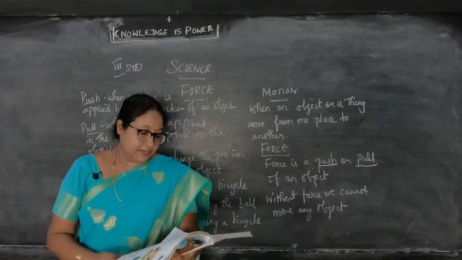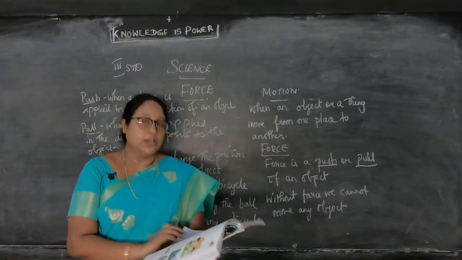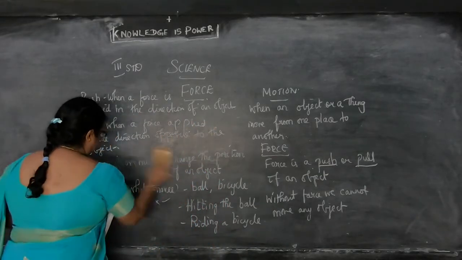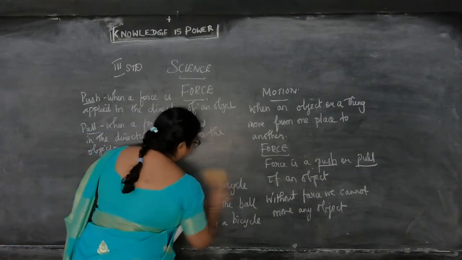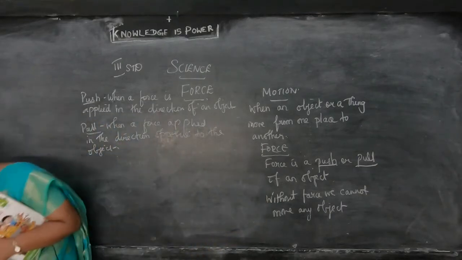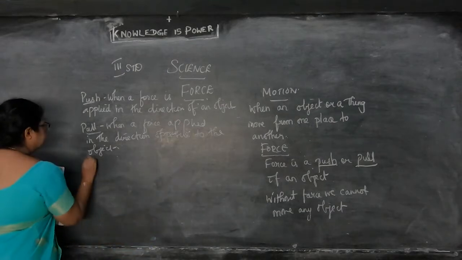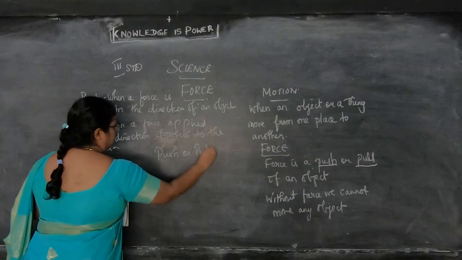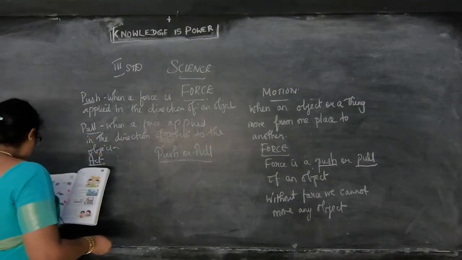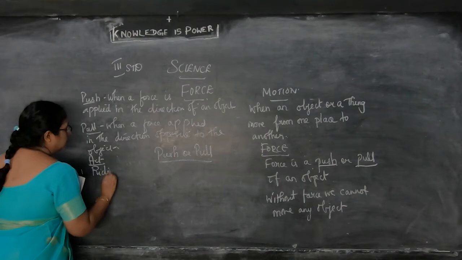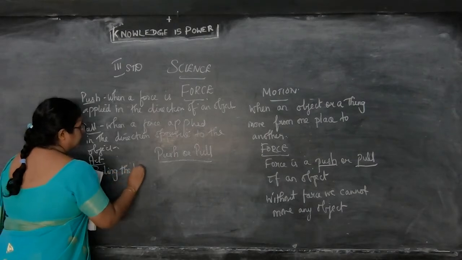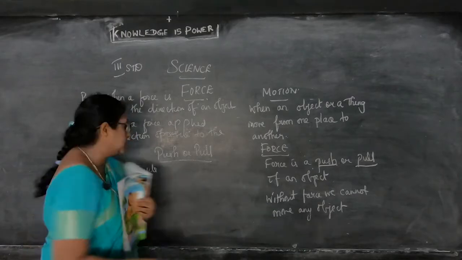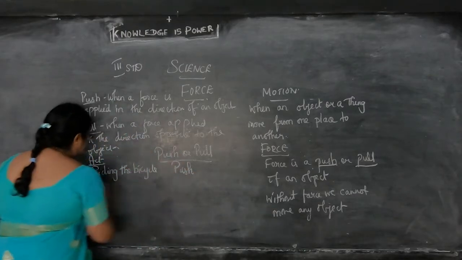Now we will classify the following as push or pull. We have to write the activities given here, push or pull. First one is riding the bicycle. What is it doing? Riding the bicycle is pushing, not pulling. So it is push.